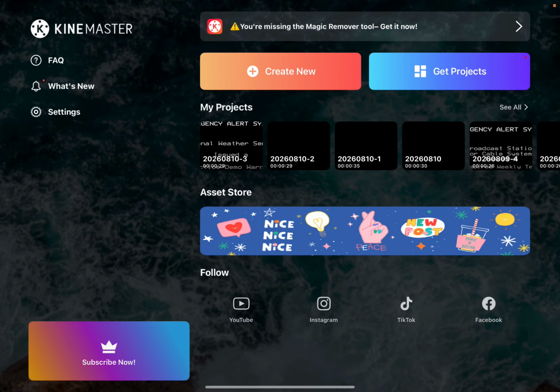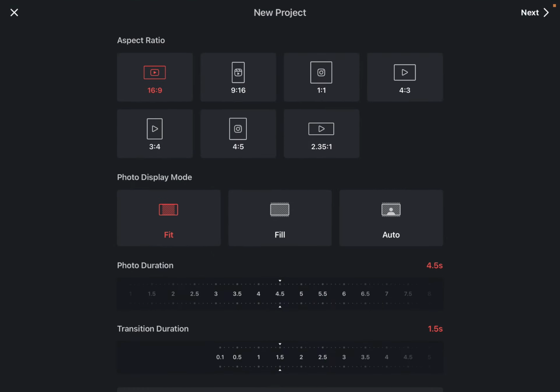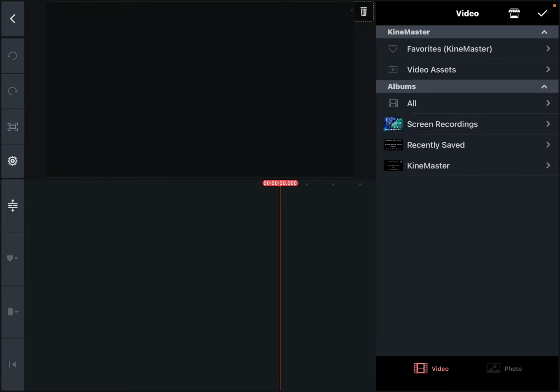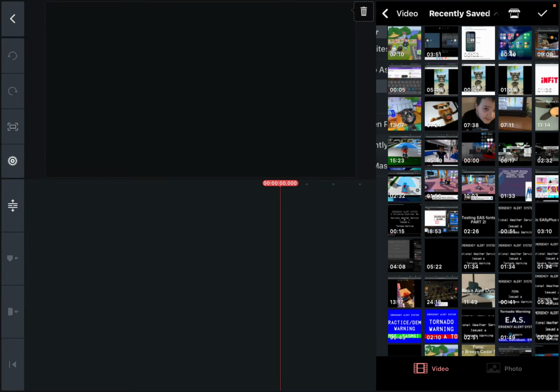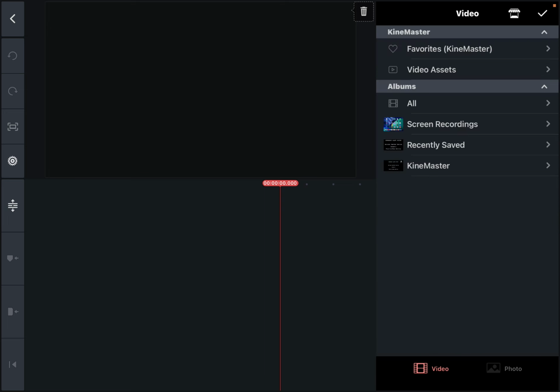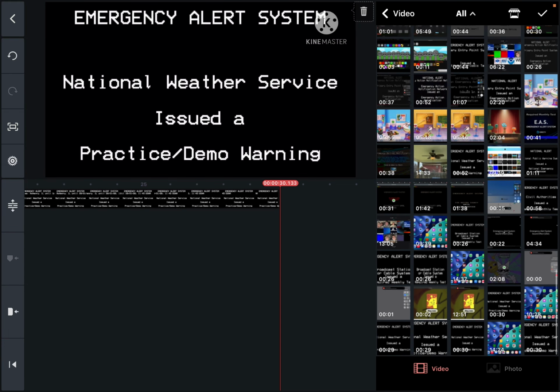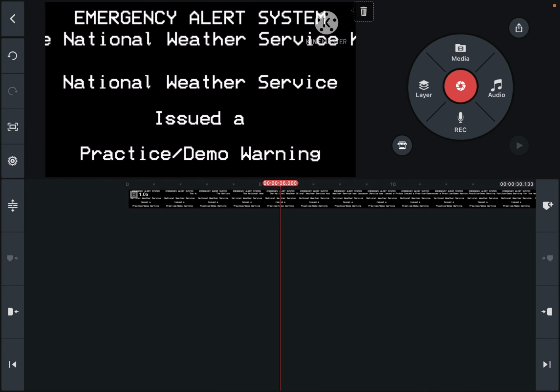What you're gonna do next, open up KineMaster 5. Then just screen new and immediately do next. Next, head into videos. Do recently saved. Just head to here. Choose this one here.